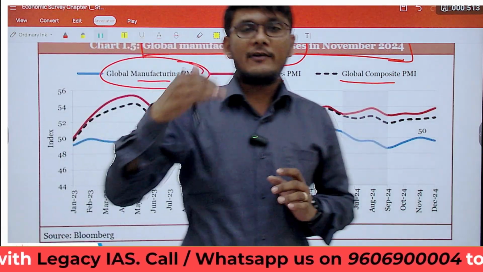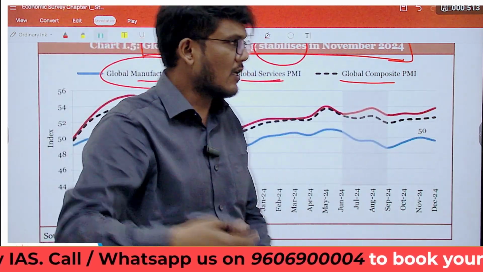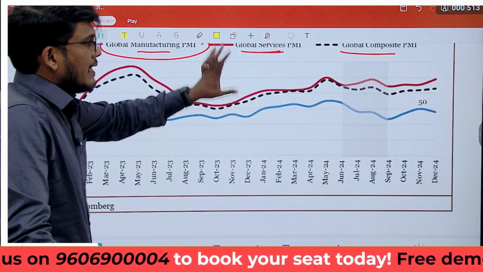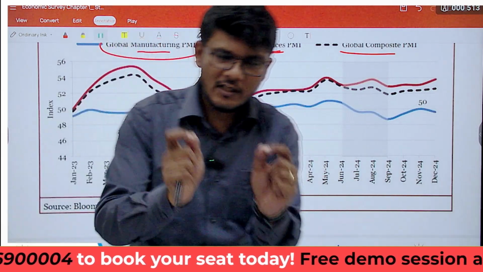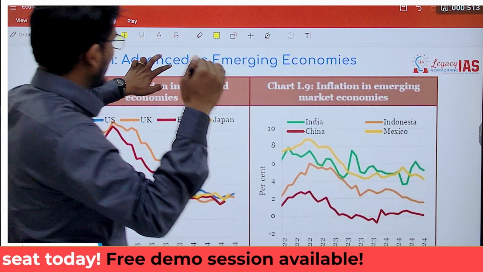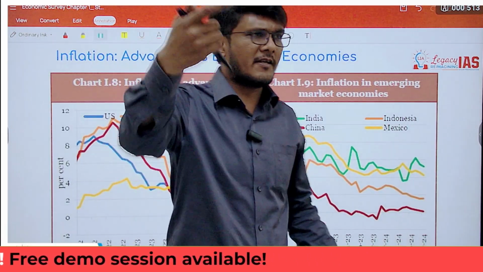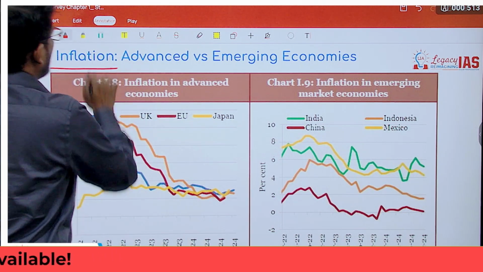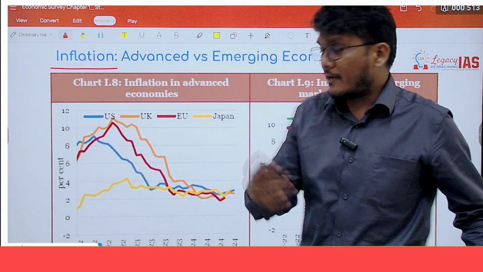So it is the manufacturing sector which needs to increase the pace. The service sector, however, is doing well. This is the world scenario. The same scenario is present for India as well, wherein the manufacturing sector is at a lower level and the service sector is better.